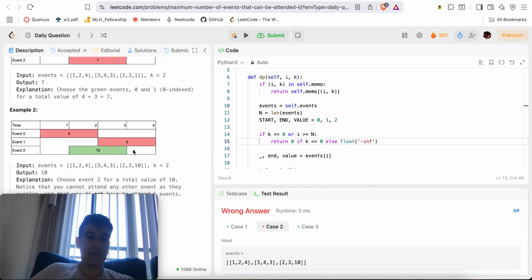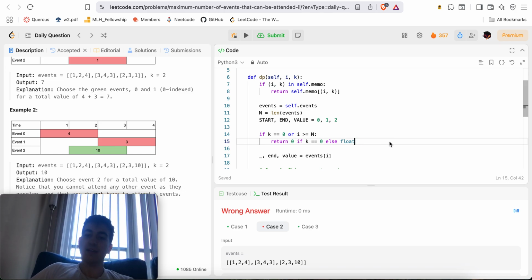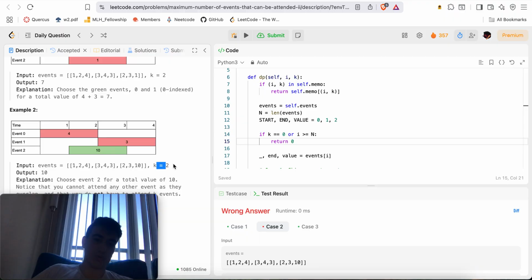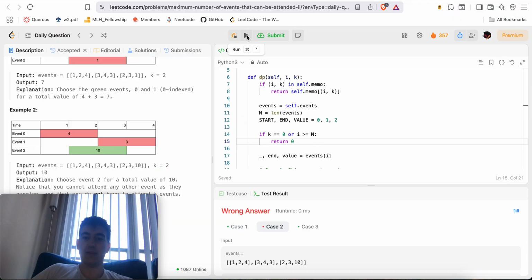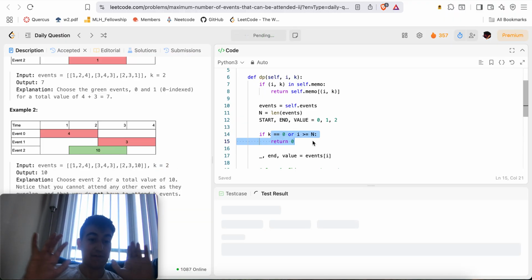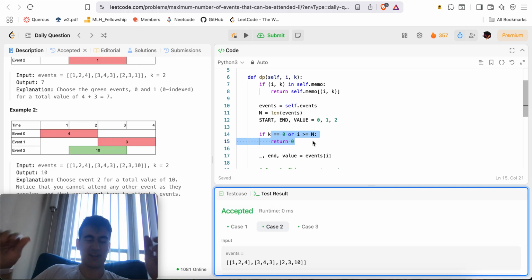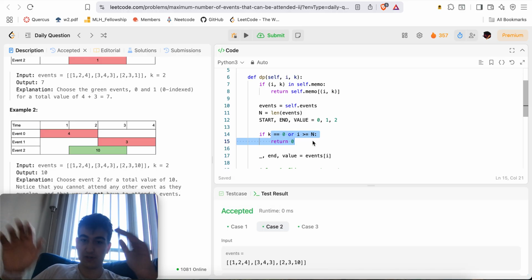For example here, if you force yourself to pick 2 elements, you can only pick these 2, which will give you a 7 total sum, right? That's kind of the idea. But here we can pick fewer than k if we want to, right? k is equal to 2, but here we only pick 1, which is of value 10. So in either case, even if k is not equal to 0 and I'm at the end of the array, that's completely fine. I can return 0.